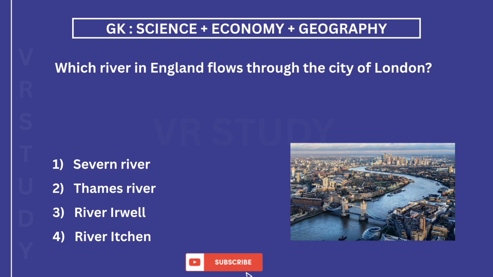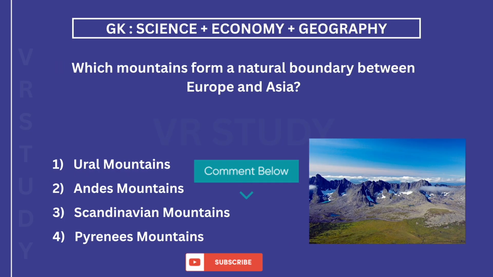Which river in England flows through the city of London? The answer is 2. Thames River. Which mountains form a natural boundary between the continent of Europe and Asia? The answer is, please write down in the comment.